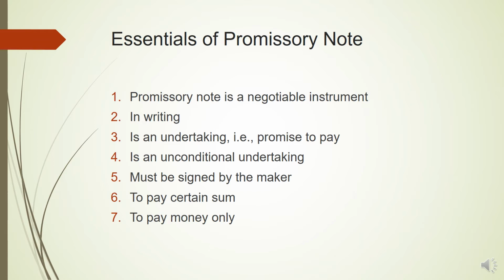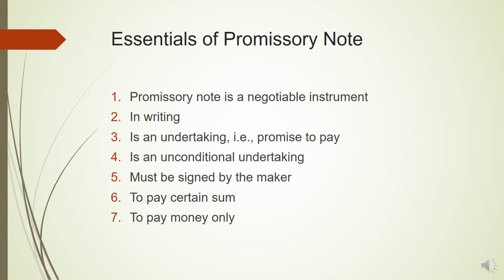Third, it is an undertaking, that is, a promise to pay. A valid promissory note must state that it is a promise to pay money to another person. Whatever language is used, it must make it clear that the maker is promising a certain amount of money to be paid to the payee on a particular date.